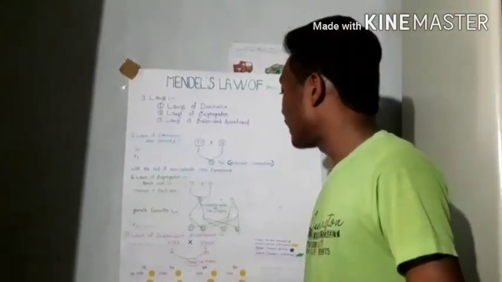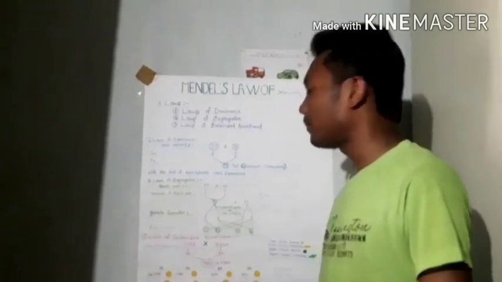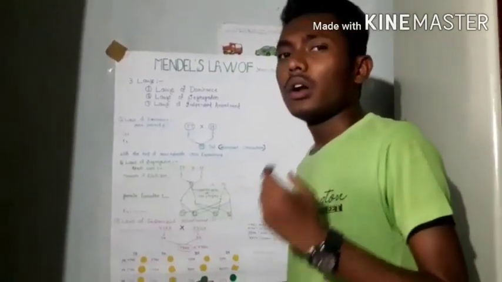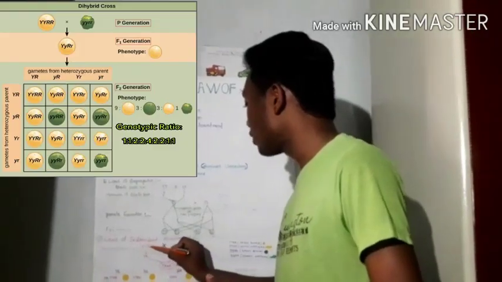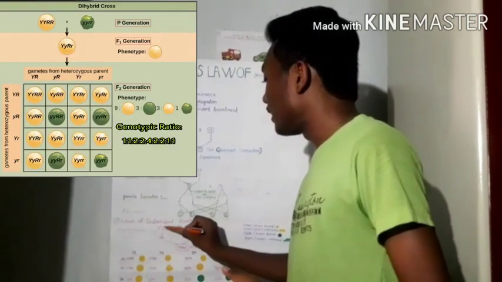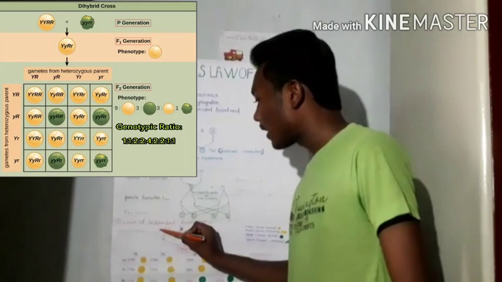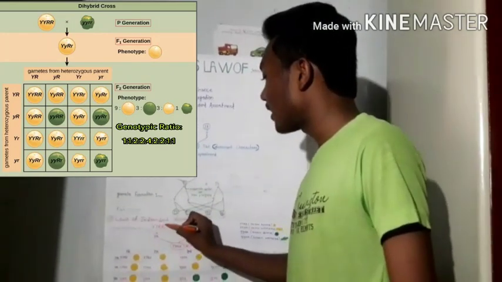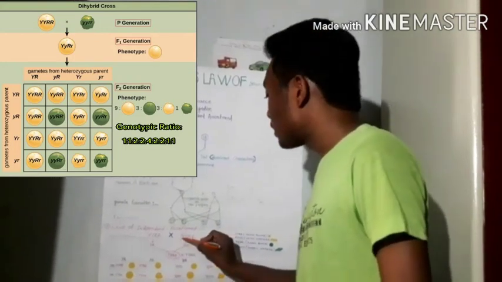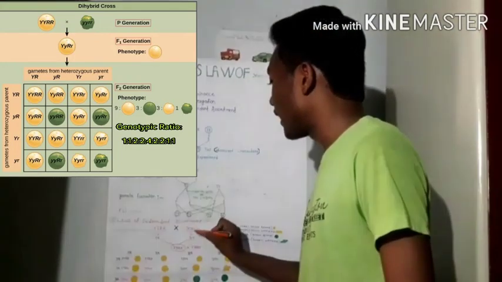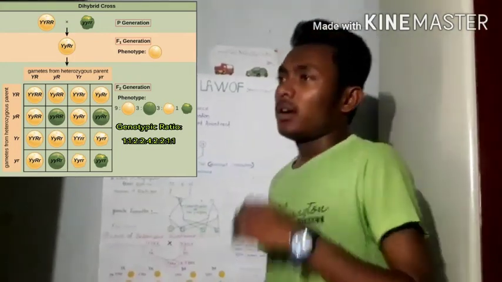So what Mendel did here: Mendel selected a variety of pea plant having yellow round seeds and another having green wrinkled seeds. Yellow round is denoted by capital Y and capital R, and the green wrinkled plant is denoted by small y and small r, and he crossed them.